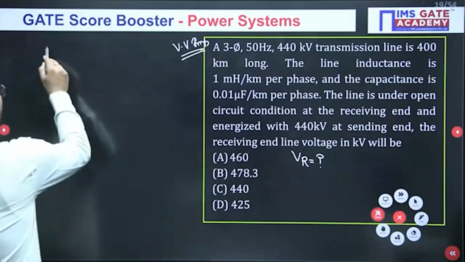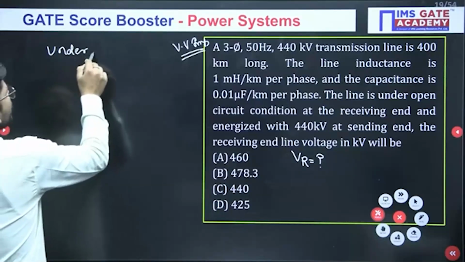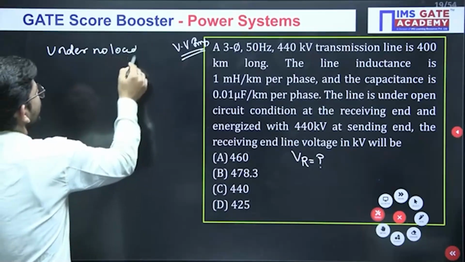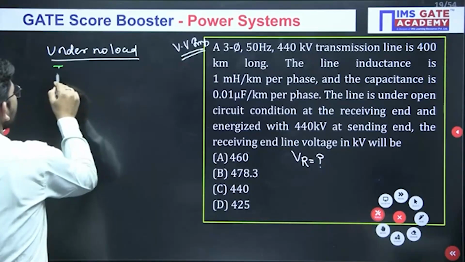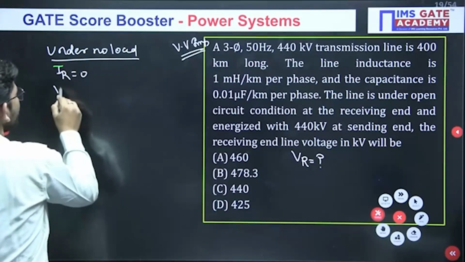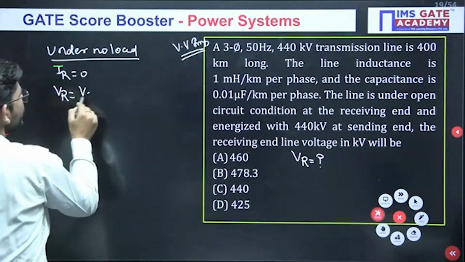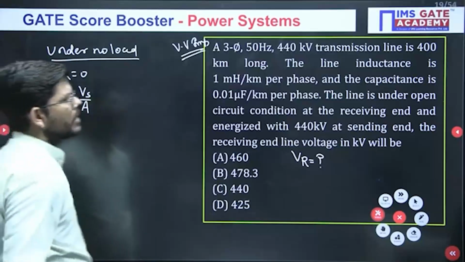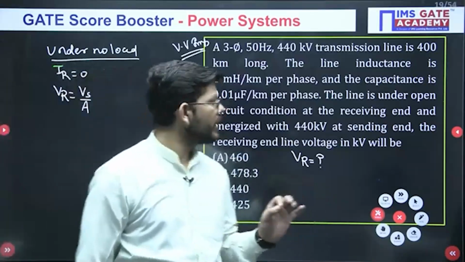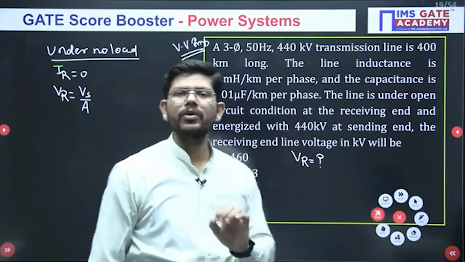So under no load, what do we have? Under no load means we have IR equals to 0, and in that case VR will be equal to VS upon A. Now the VS value is given to us, it is basically 440 kV. We don't have the value of A.